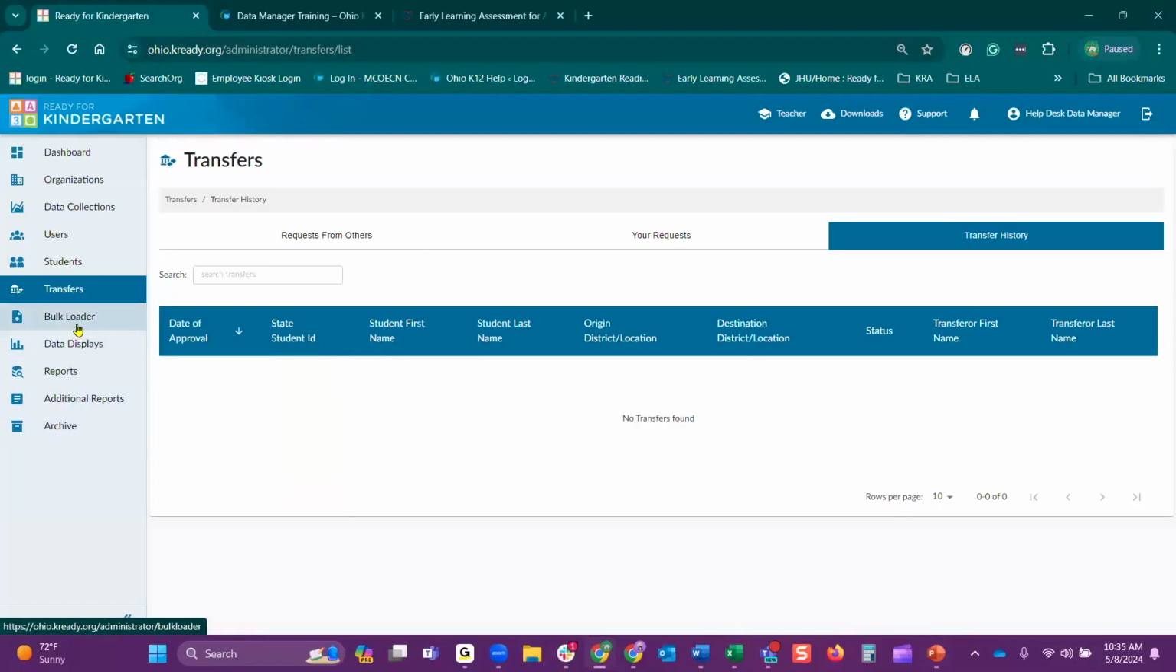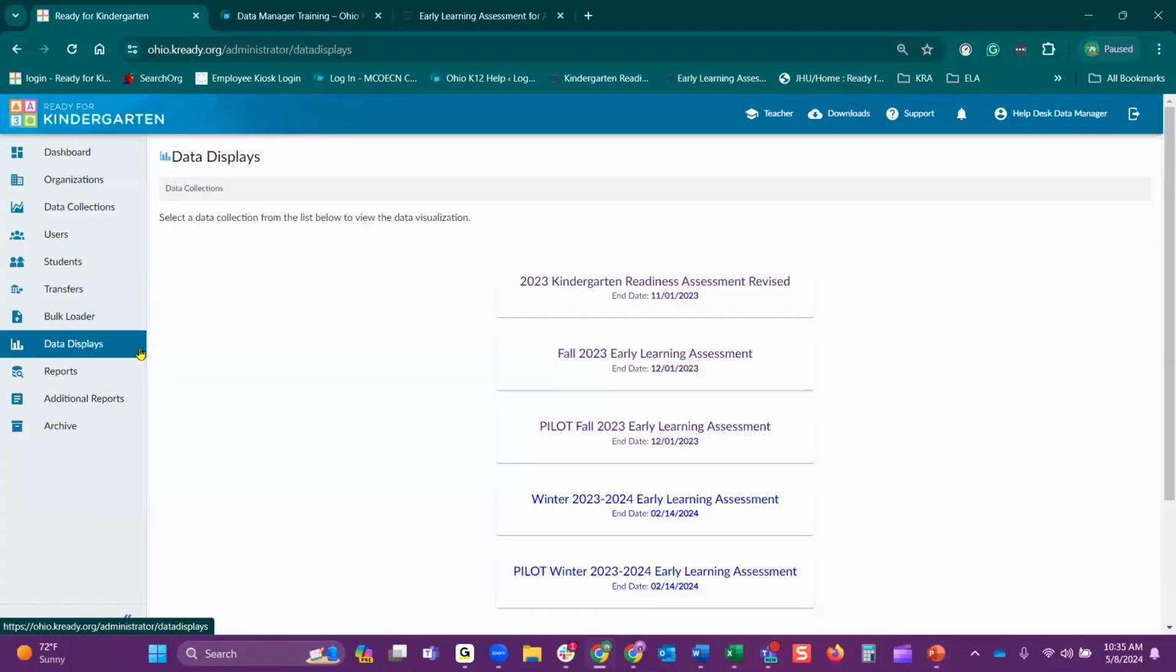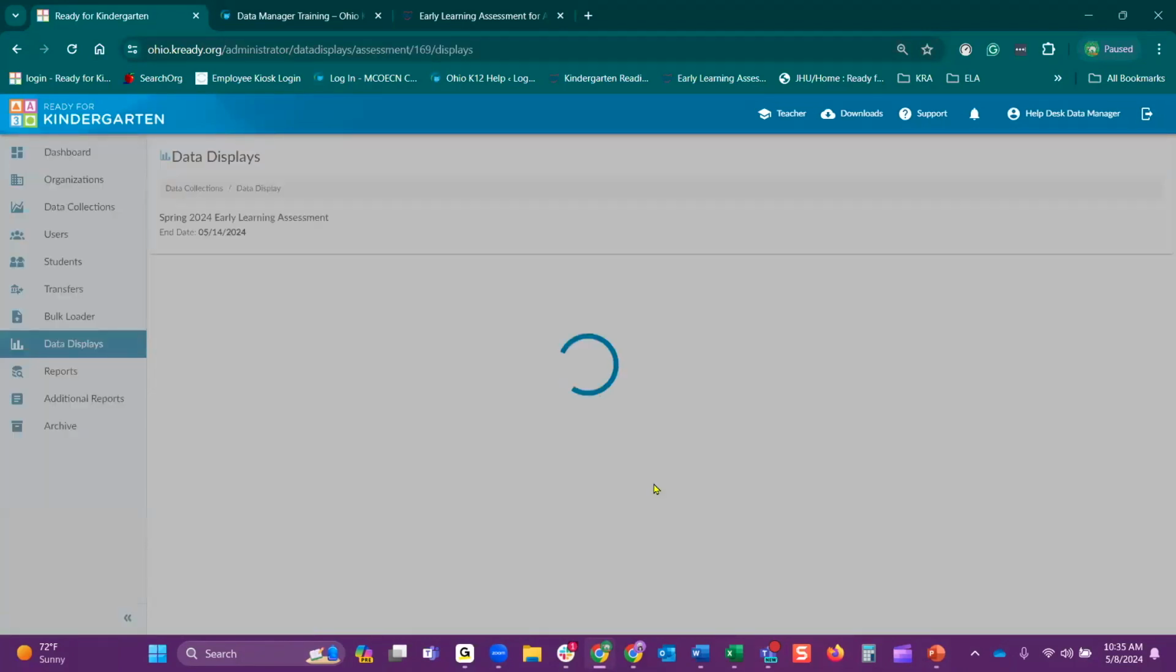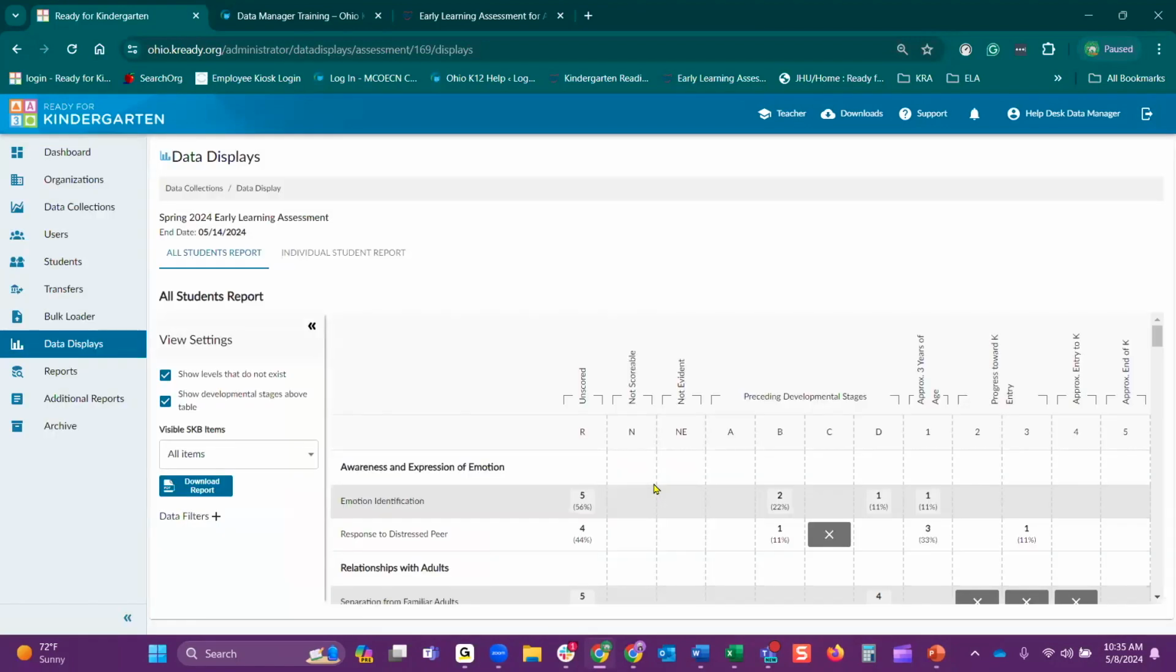So the data displays is located right underneath your bulk loader. If you select data displays, depending on which assessment you did, the standard version or the pilot version, you would click that. Takes a moment, but when it does generate, you have different reports, different filters, different things you can do. So this just gives you a different look, different visual for your students. Now your archive.